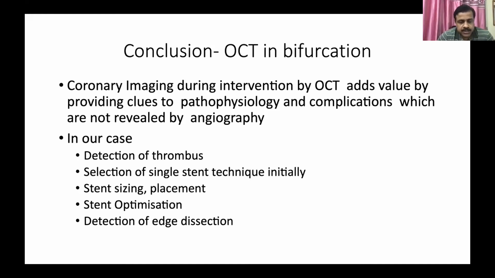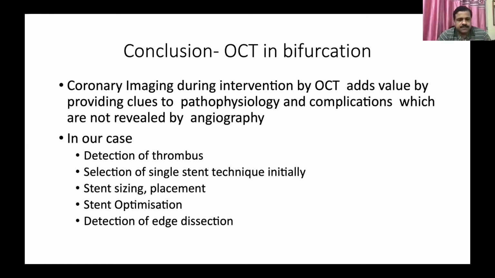It also helps in finding out whether we require bifurcation protection or bifurcation stenting or not. For example, if the angle is less than 50 degrees on OCT in the longitudinal profile, there is a higher chance of side branch compromise. Also, if the branching point to carina length ratio is less than 1.7, the chances are higher. There are various parameters, and all of these can be used to assess whether we really need bifurcation stenting to begin with or not.